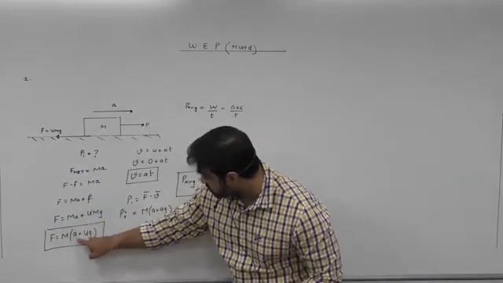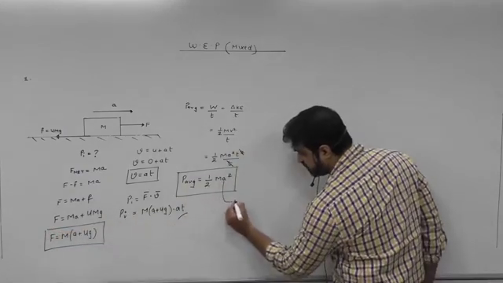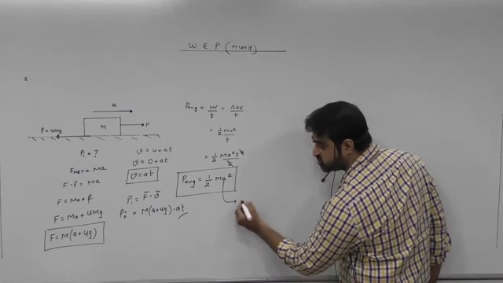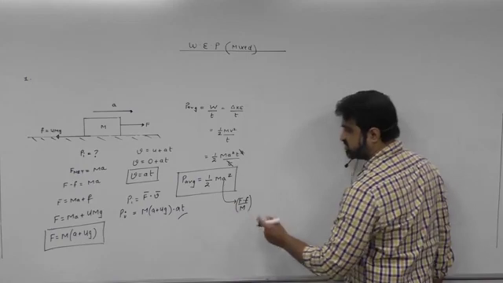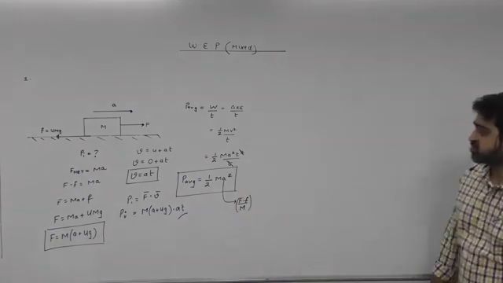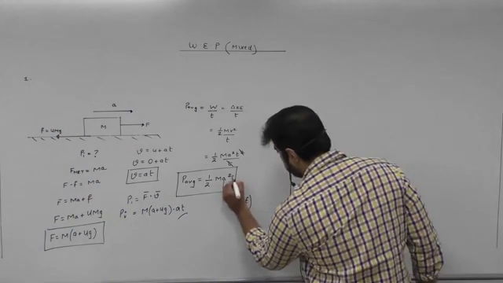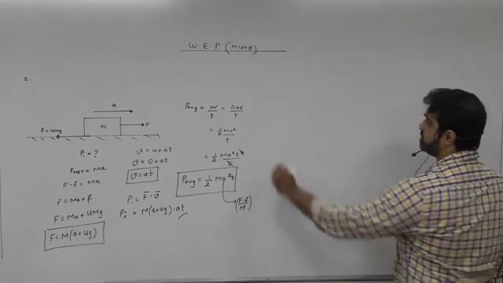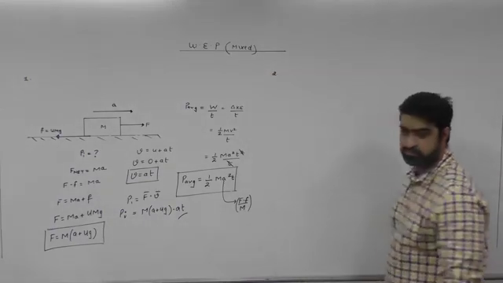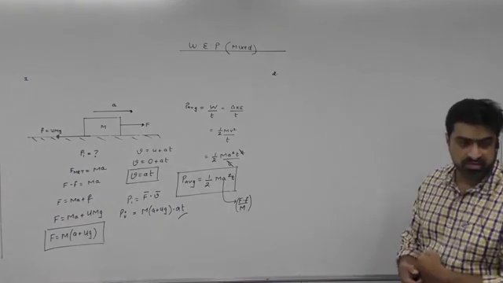If you need a value, then you can calculate a from here also. A can be written as net force upon total mass. What is the net force? Capital F minus small f, by total mass. This can also be written like this, so this can also be written as the average power. T should be there, okay? Fine. You all understanding what's happening?